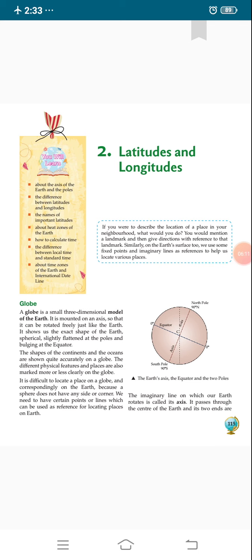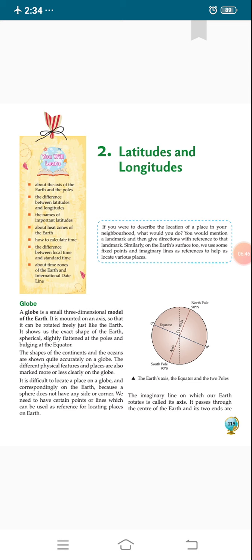You know that the globe shape is a sphere, and in a sphere there is no corner and no side. We need a certain point or line which can be used as a reference for locating places on the earth, and for locating any place on the globe we need a side or corner, and a globe does not have a side or corner. That's why we can't easily mark a particular place